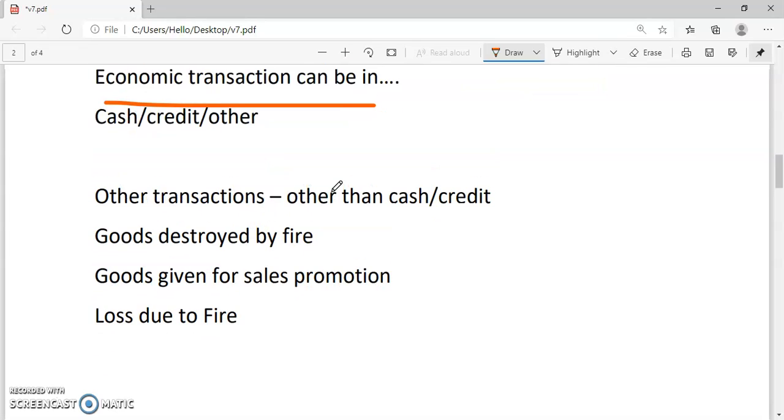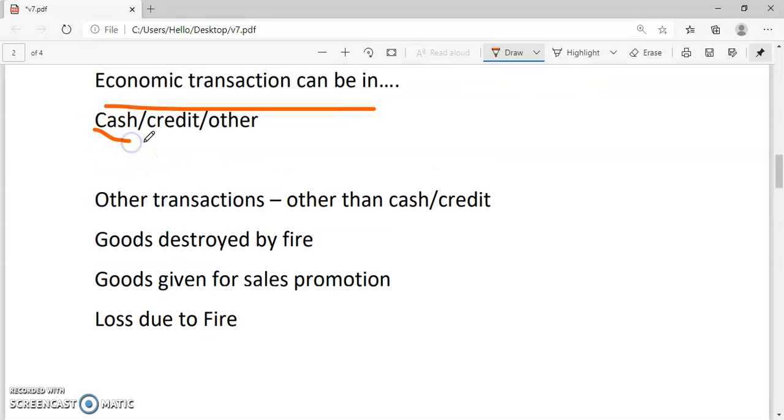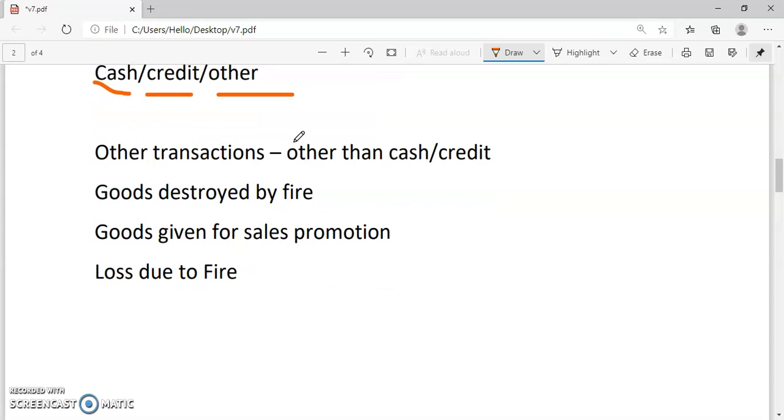Next, the transaction may be a cash transaction, a credit transaction or another transaction. How to identify a cash or credit transaction, we have a separate video on it. Other transactions are those other than cash or credit transactions. For example, you have stored goods in your godown and such goods are destroyed by fire.